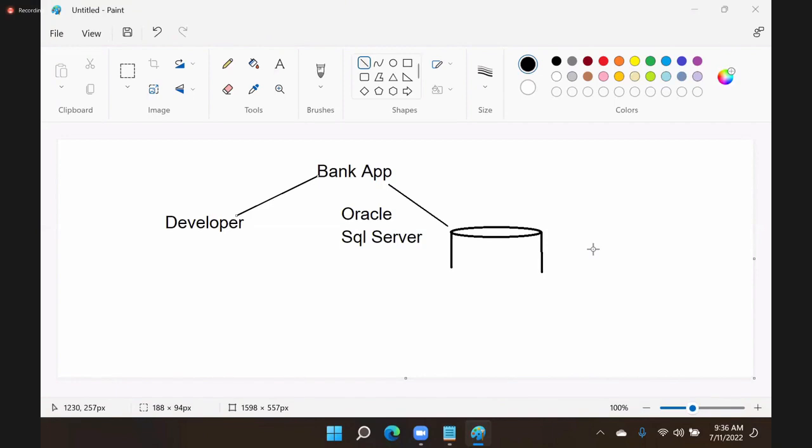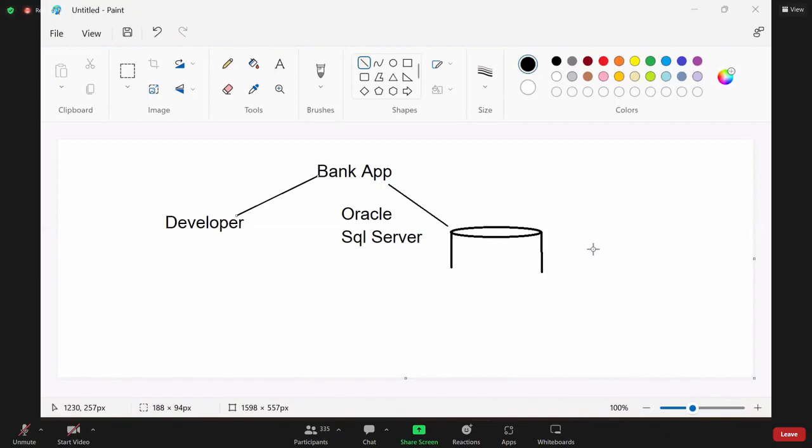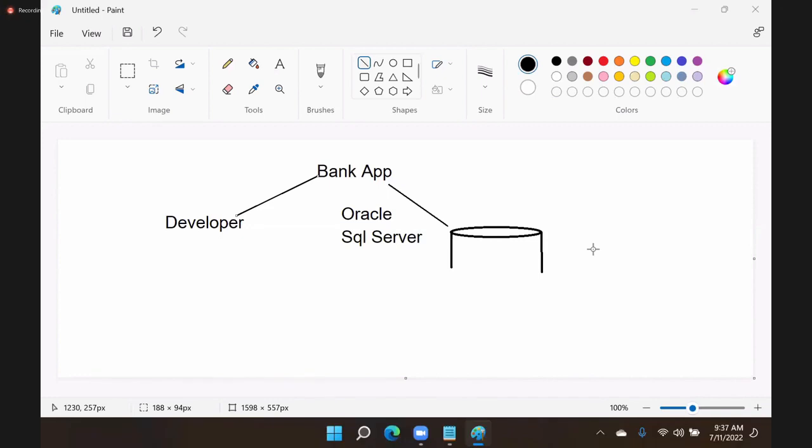In the documentation, for database people, what is the reference? Documentation contains a lot of things. In the documentation for designing a database, what is the contract? What is the reference for you?